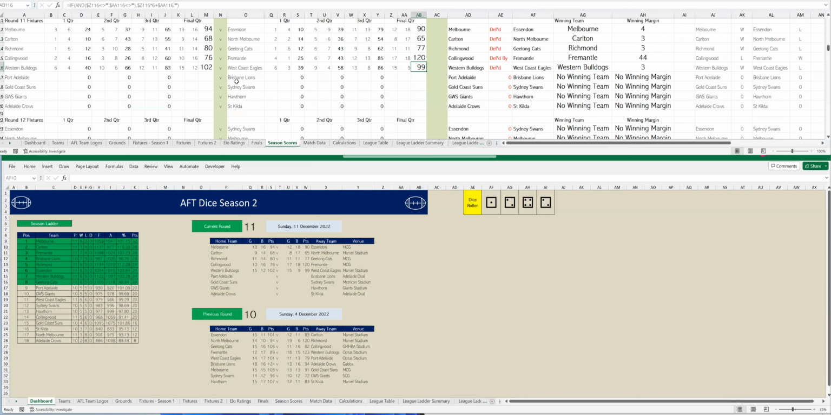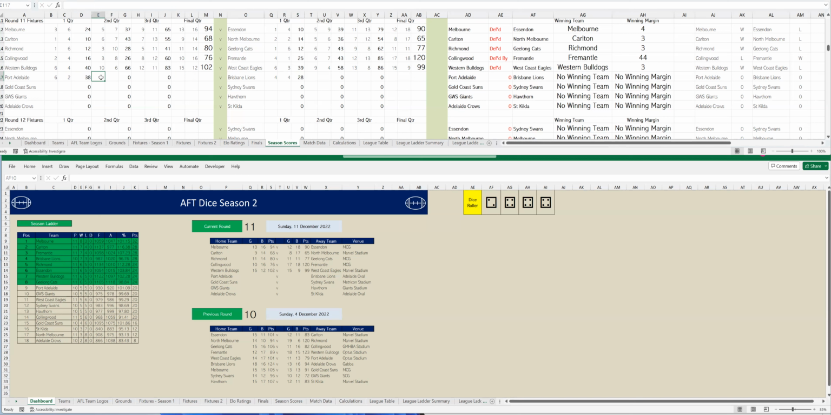Western Bulldogs have pushed up to 7th. West Coast down in 11th. All right, let's go to the next game. It's Port Adelaide versus Brisbane. Port Adelaide kicking 6 goals 2. Brisbane 4 goals 4. Let's go to the second quarter.